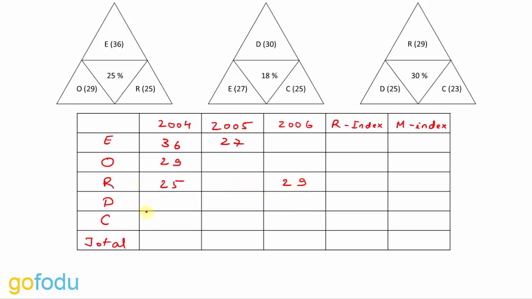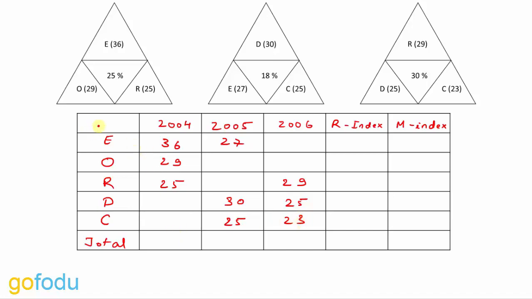Drogba, nothing is given about Drogba in 2004. In 2005 he scored 30 goals and in 2006 he scored 25.